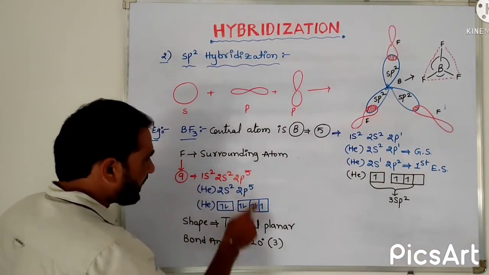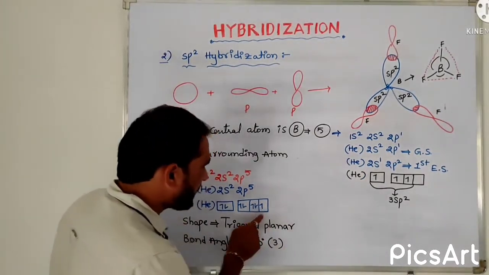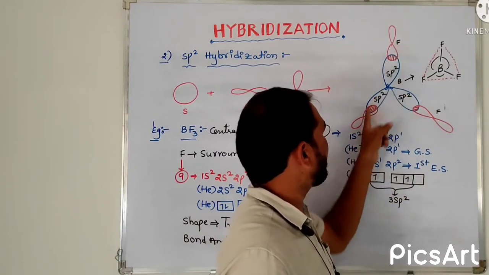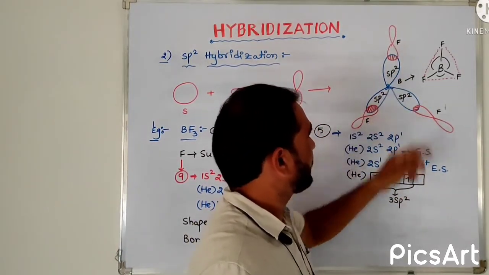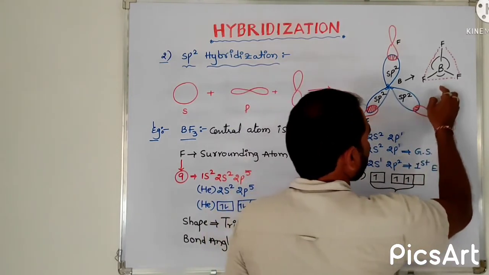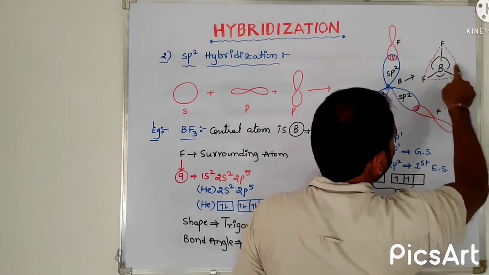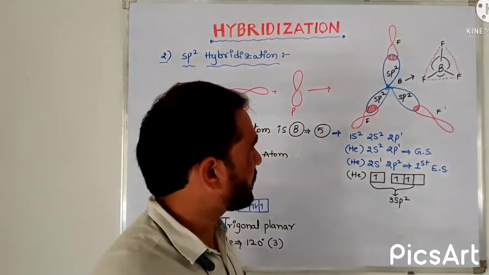Those orbitals with a single electron undergo overlapping with the central atom's sp2 hybrid orbitals. By this we get the bond line structure of the central atom boron and the surrounding fluorine atoms. This is the trigonal planar structure.